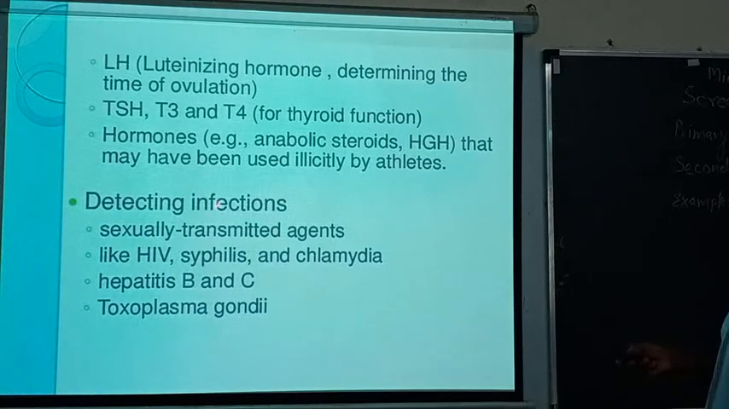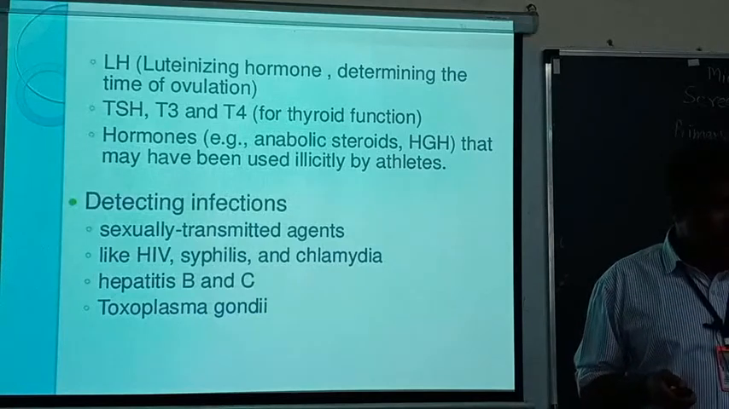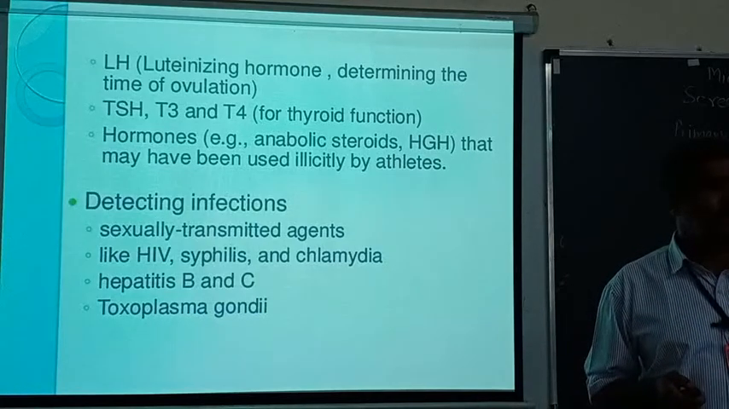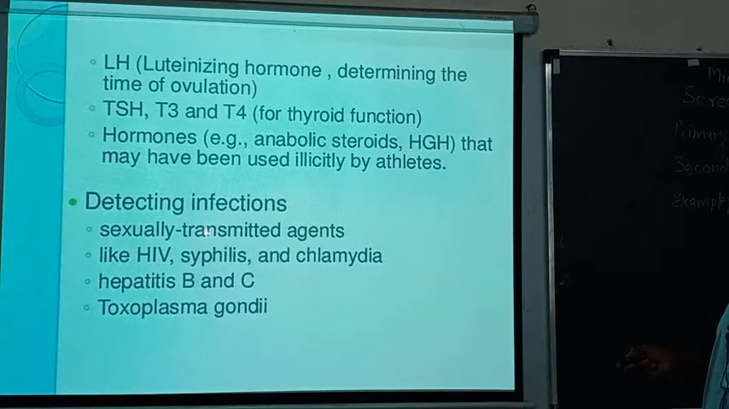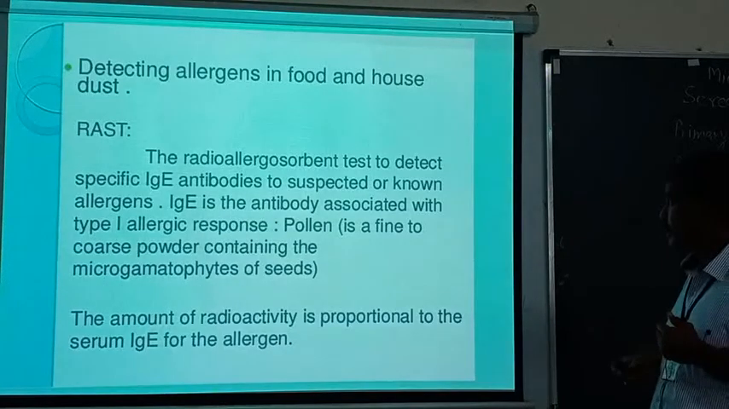Detection of infection: you are well acquainted with sexually transmitted diseases, say for example Neisseria gonorrhoeae, say for example syphilis. For these sexually transmitted diseases, we can use the radioimmune assay. Like HIV, syphilis, chlamydia, and it is also used for hepatitis B, hepatitis C, and Toxoplasma gondii. For that purpose, this test, radioimmune assay, is used.